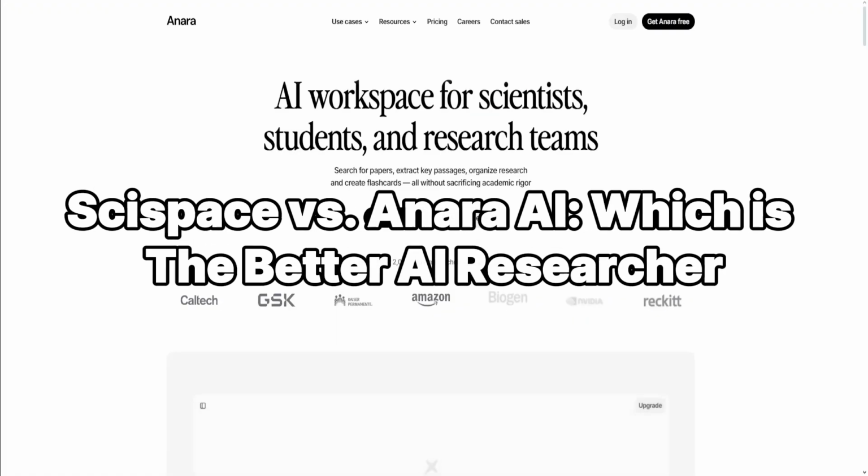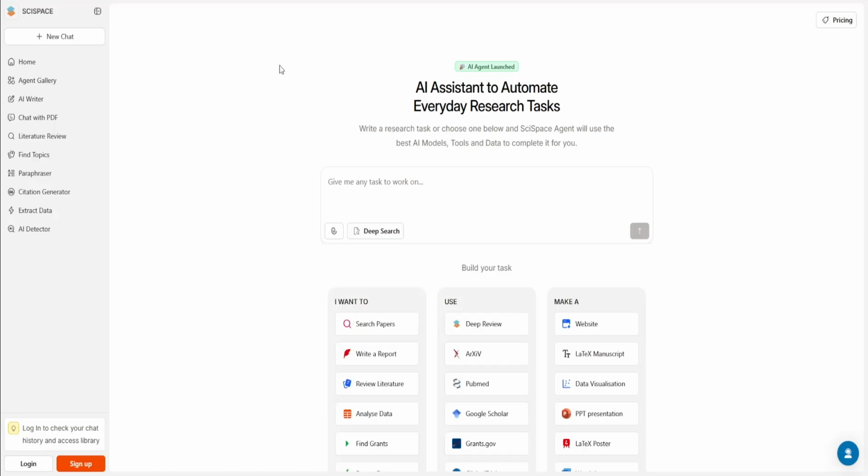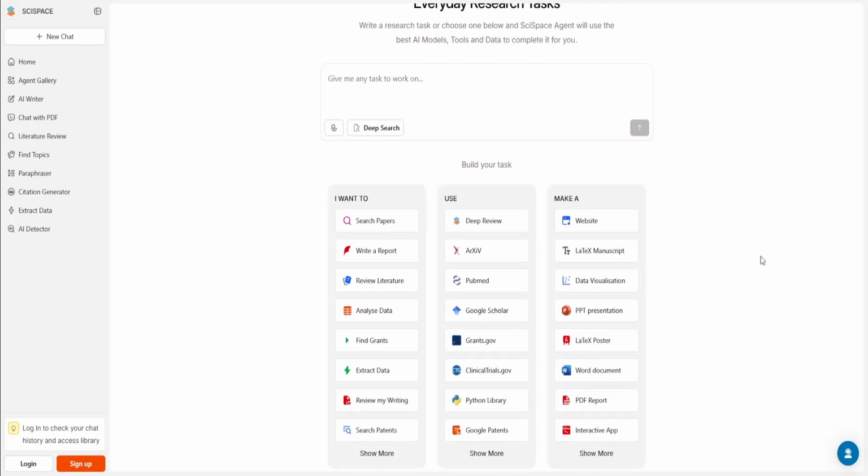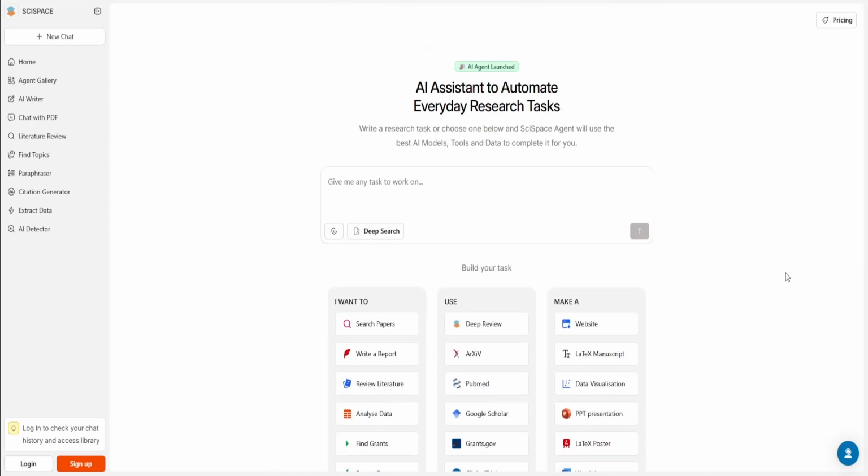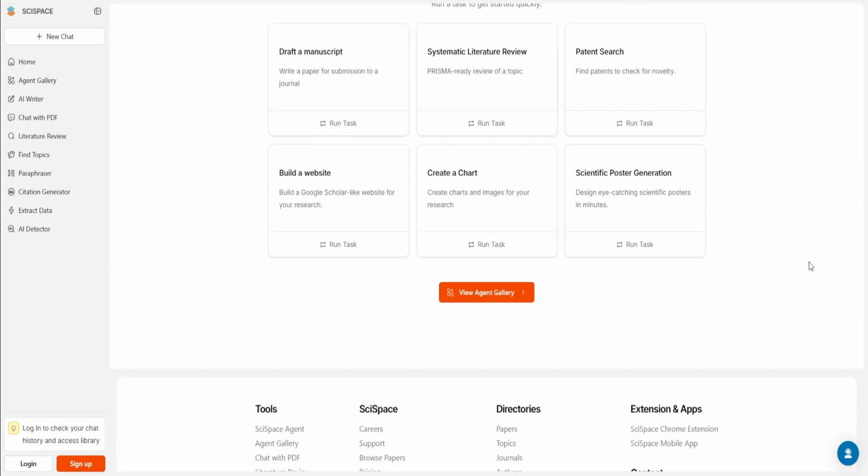SciSpace versus Anara AI. So which is the better AI assistant? First, let's start with SciSpace. It is an AI-powered research assistant platform designed to help users navigate academic papers, extract insights, ask questions of PDFs, and search literature, which generates summaries and assists with writing.